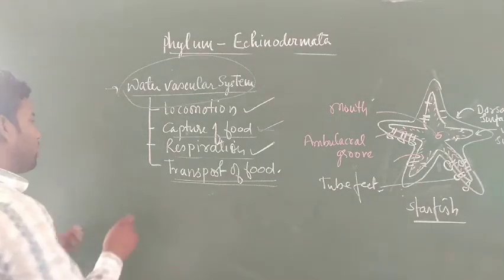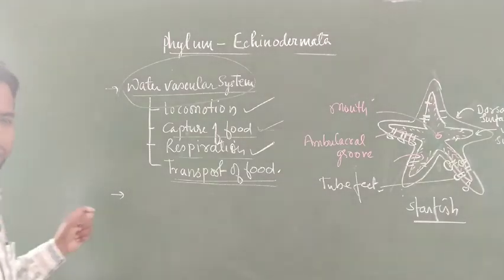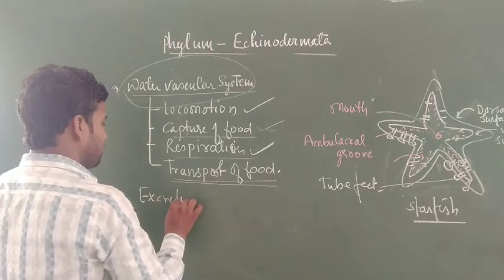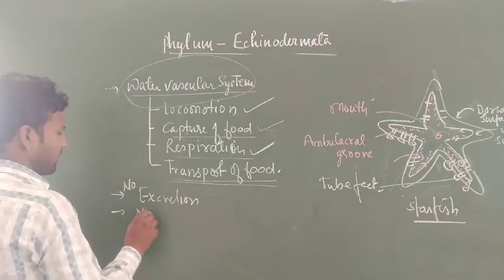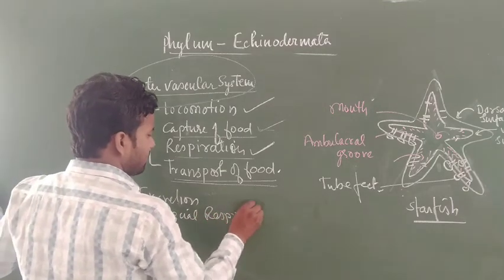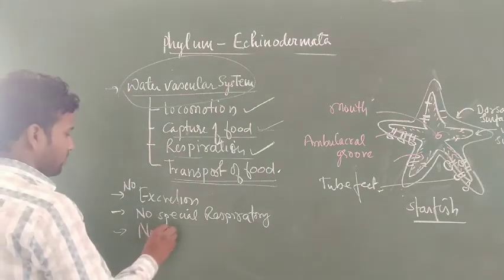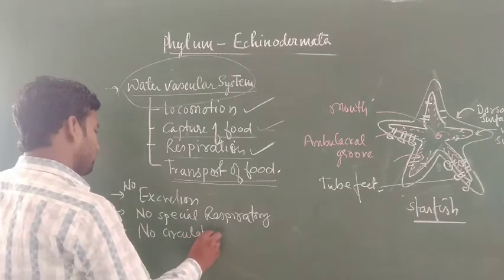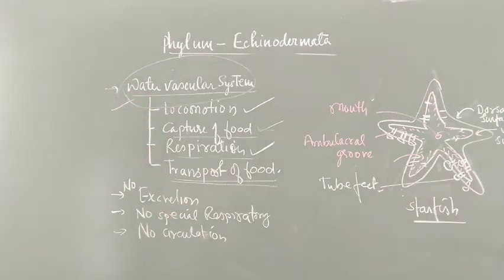And what systems are not found inside the echinoderms? You can say many systems are not present, like the excretory system is not found. No excretion here, no special respiratory system. No special respiratory system is present in the case of echinoderms. No circulation. What in place of circulation? In place of the circulatory system, the water vascular system works inside the body.